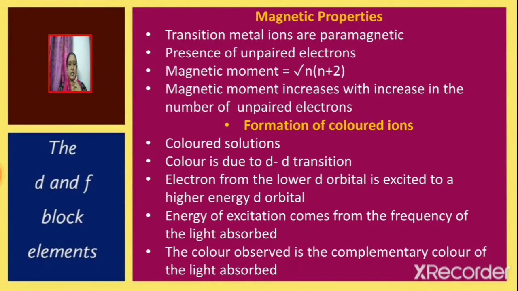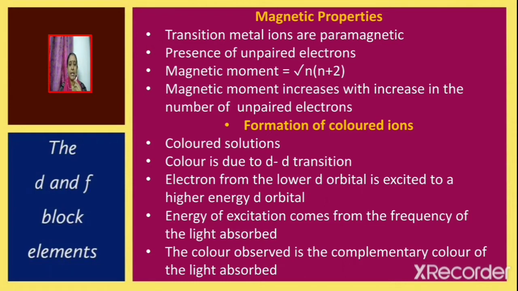We shall continue with the chapter the d and f block elements. We were discussing the properties associated with transition elements. Transition elements exhibit variable oxidation states. Another property associated with transition elements is that the transition metal ions are paramagnetic. It is due to the presence of unpaired electrons.